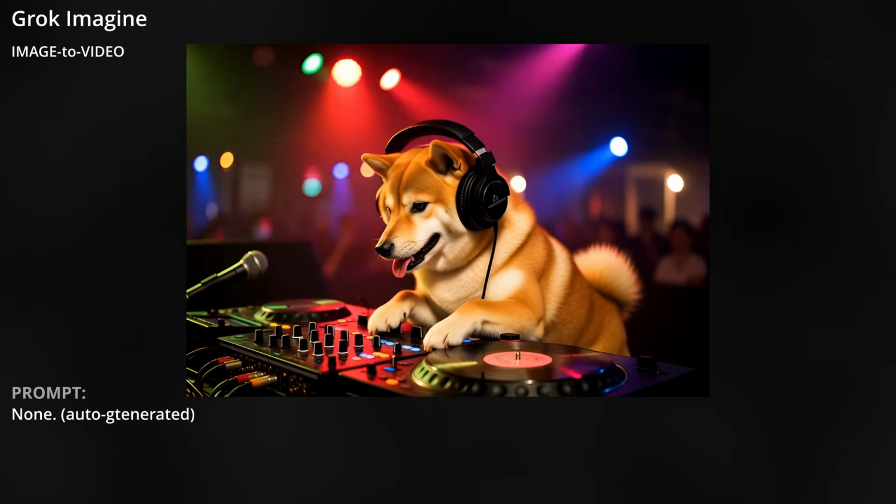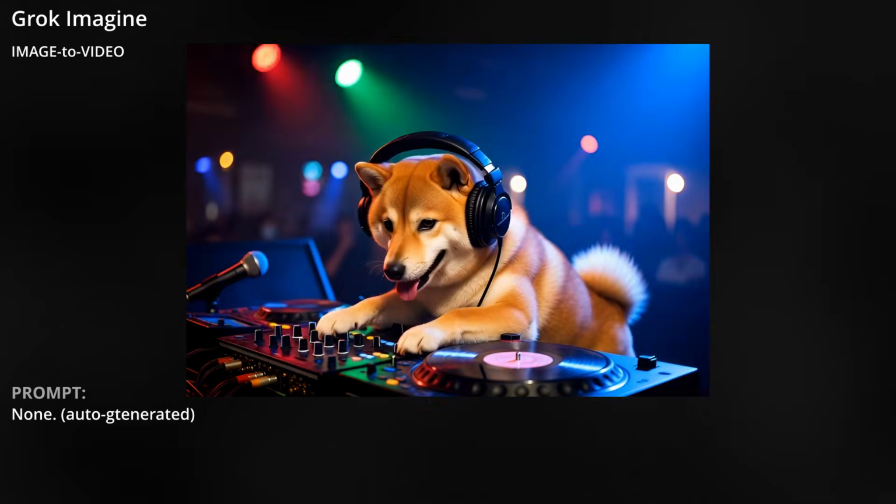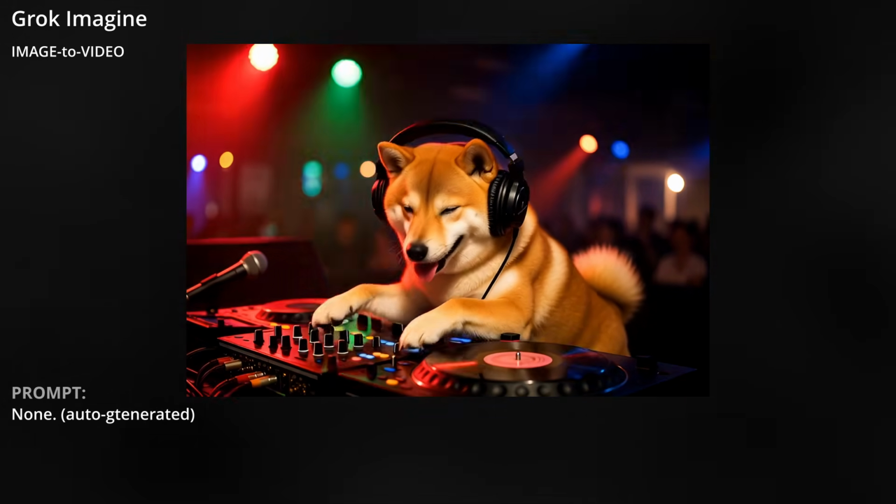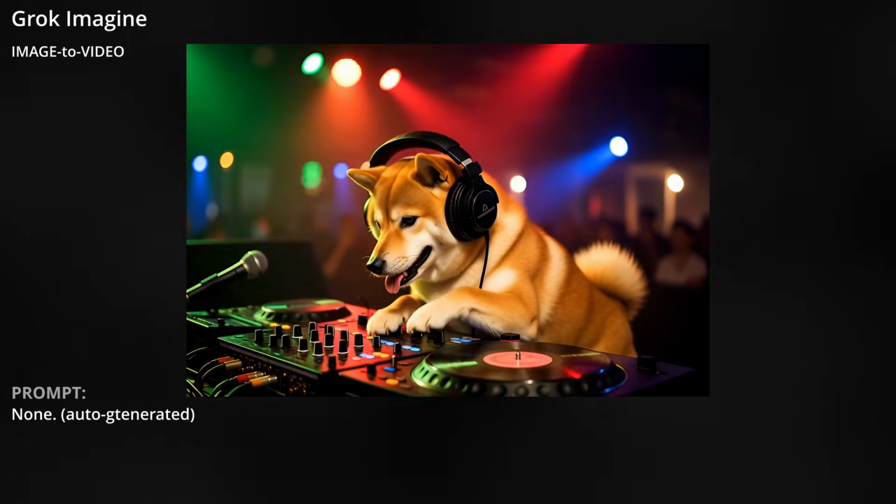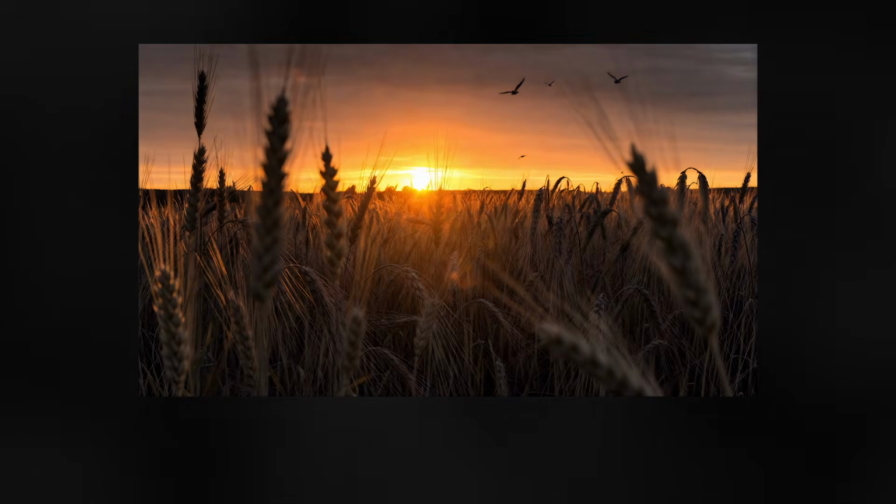I think this one's probably the pick of the litter, pun intended, and there's a reason I have this no prompt version that I didn't even ask Grok for. I'll show you what that's about when we get into Grok. But now let's take a jog through a wheat field.